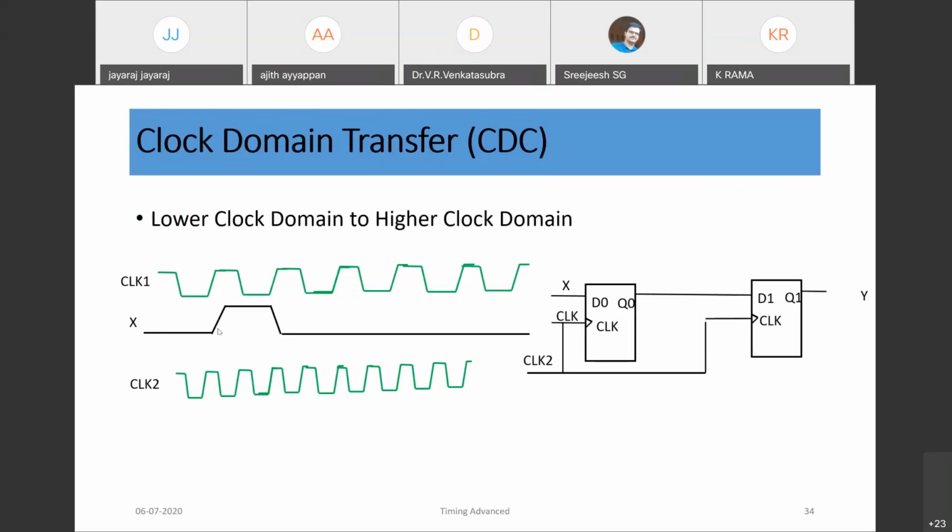If you are transferring this single clock wide pulse into another clock domain, usually we use a circuit called a synchronizer. Say X is this input, and X is coming from a clock 1 flop.